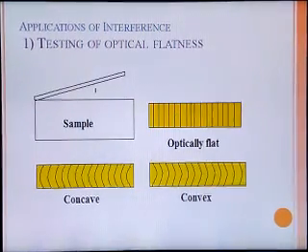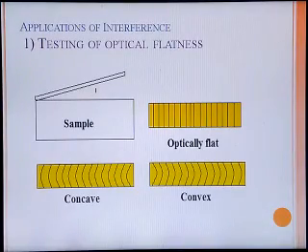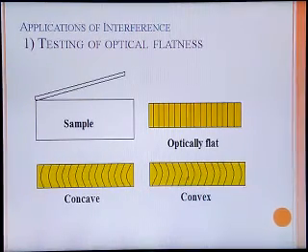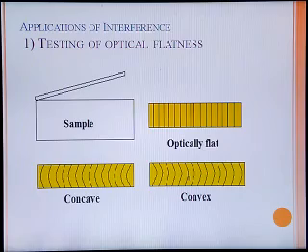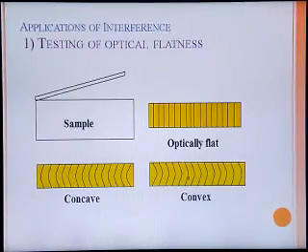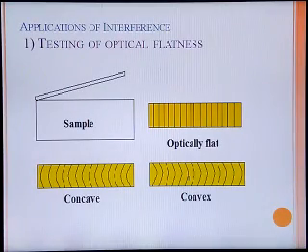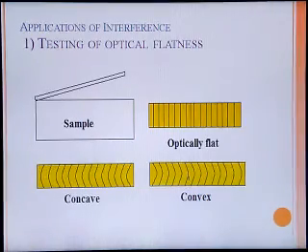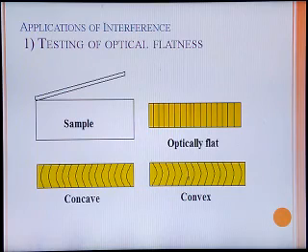But if the surface is not exactly optically flat, then irregular shaped films can be obtained. Suppose the surface is concave, then in this way the interference pattern with concave fringes is obtained. If the surface is convex, then in this way the pattern is obtained. In this way the surface can be tested, and the surface can be further considered for testing, and the roughness can be modified or cleaned in a particular way.